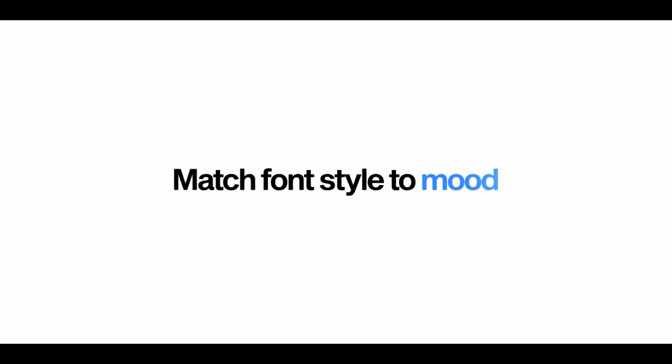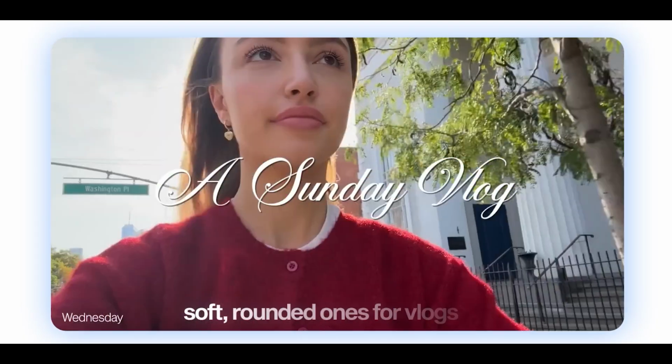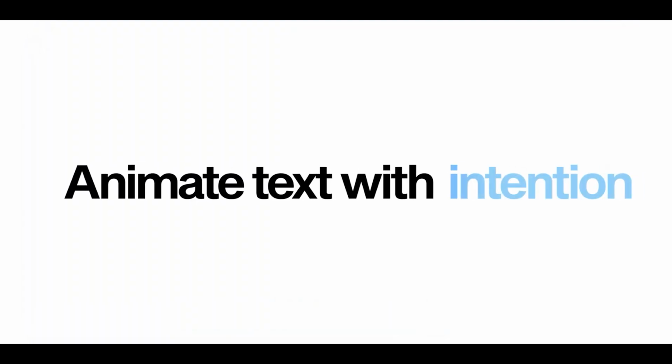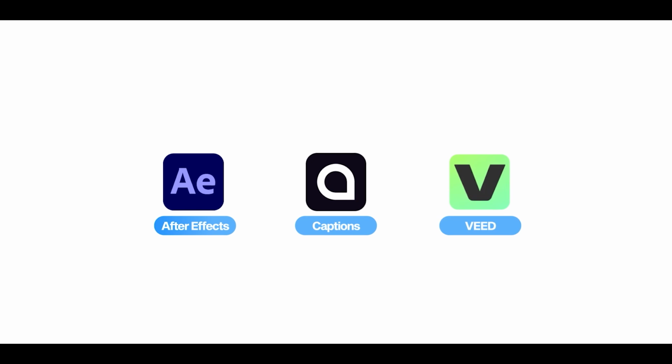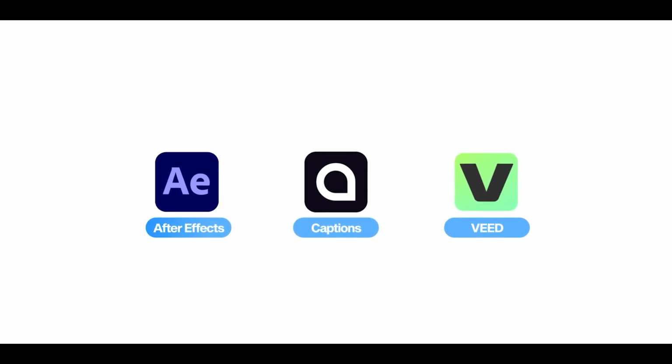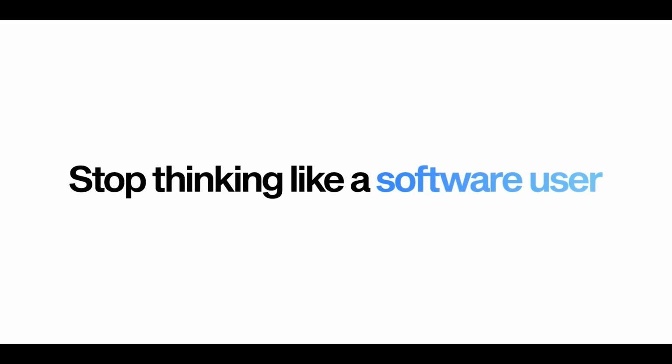Match font style to mood. Sharp, angular fonts for thrillers, soft, rounded ones for vlogs. Animate text with intention. Make it bounce to beats, slide with camera movement, or fade like a whisper. Use kinetic typography for captions, especially on reels where 80% of viewers watch without sound. Pro tip: tools like After Effects and caption apps make these animations a little more beginner friendly. But here's the truth: if you're starting out, the difference between average edits and cinematic ones isn't a plugin, it's the philosophy. So stop thinking like a software user and start thinking like a storyteller.